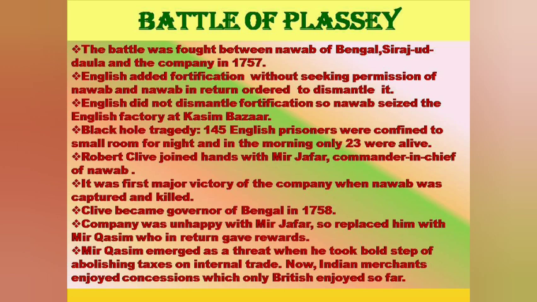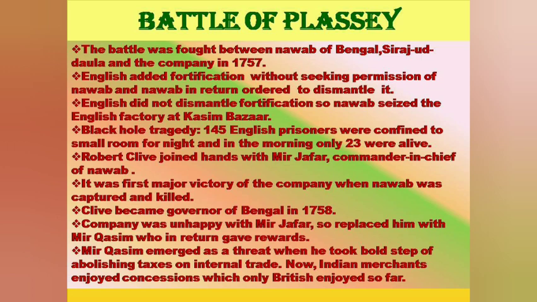He captured many company officials, and this was called as the Black Hole Tragedy, when only 23 of English prisoners survived out of 145.